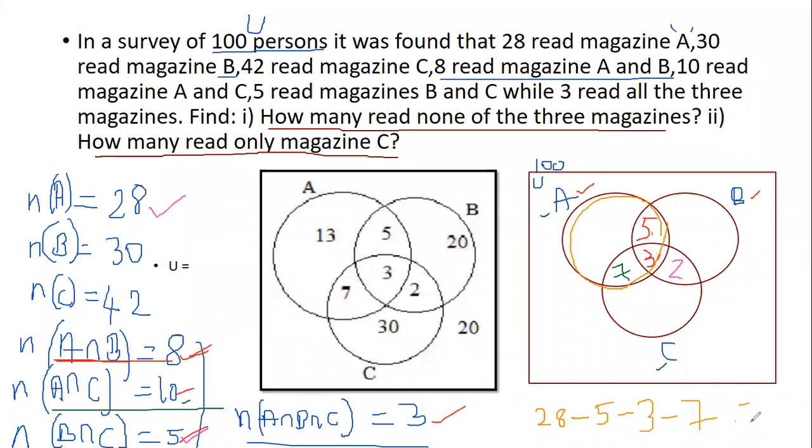So, how much is left out? 28 minus 5 minus 3 minus 7 will give me 13. So, people who read only magazine A are 13 of them. So, that completes my set A. Did you all understand set A?